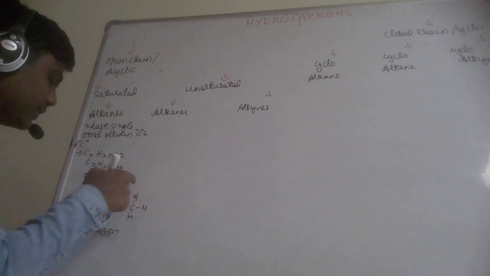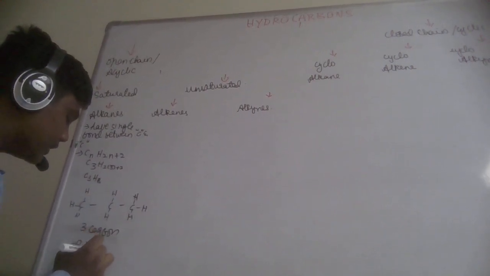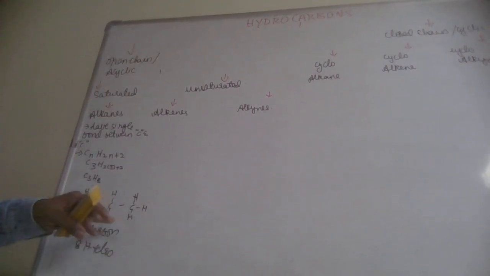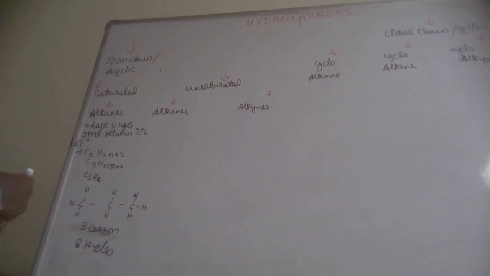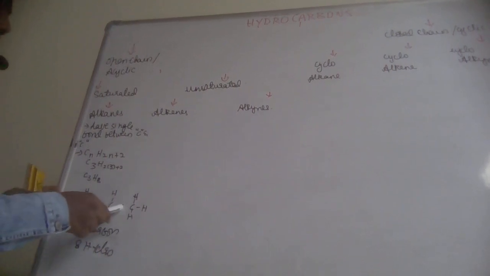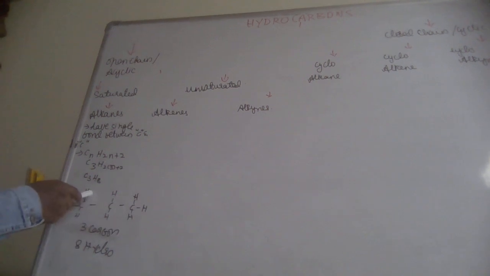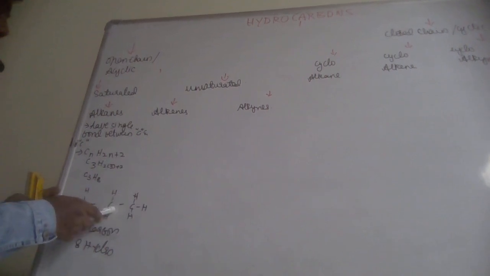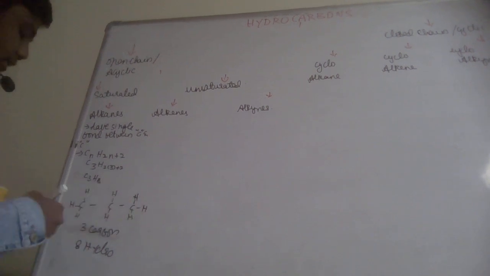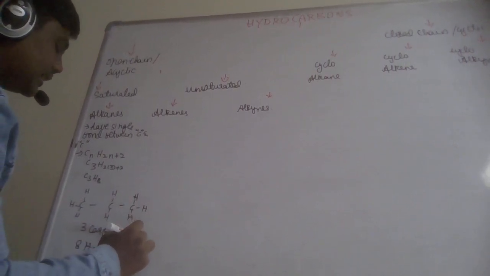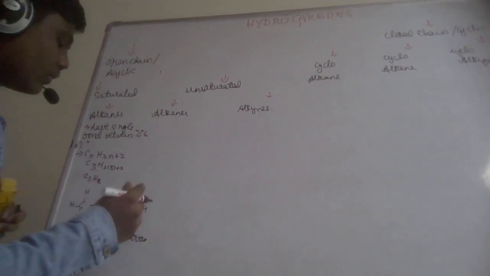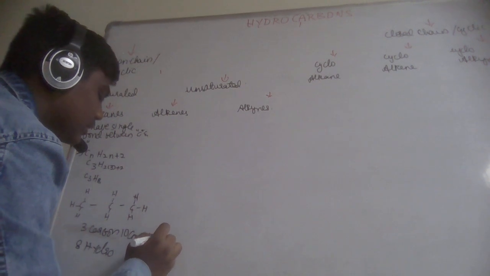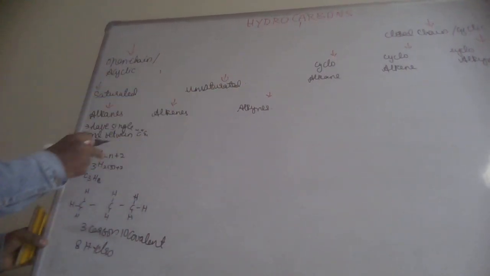1, 2, 3, 4, 5, 6, 7, 8: 8 hydrogens are there. There are 3 carbons and 8 hydrogens. Now let us see the number of single bonds between them. Count the number of bonds here: 1, 2, 3, 4, 5, 6, 7, 8, 9, 10. There are 10 covalent bonds in this compound C3H8.